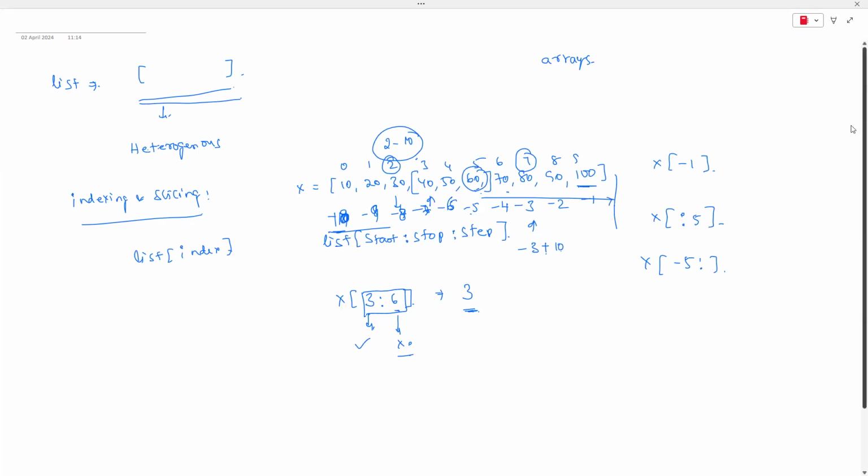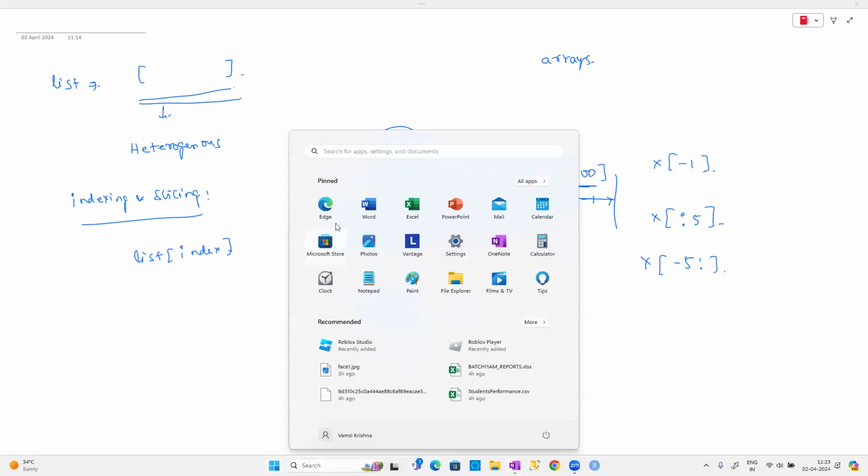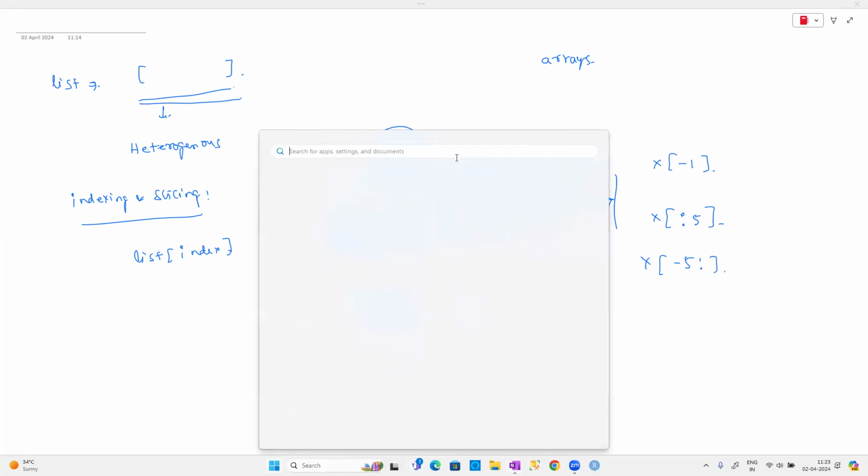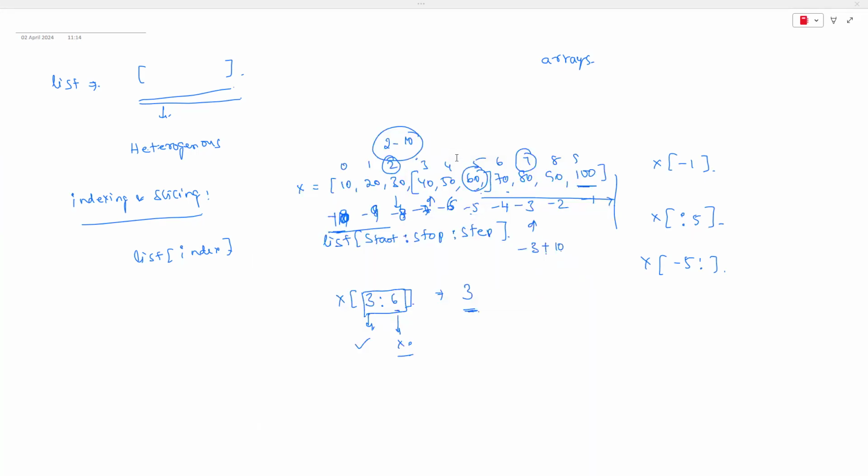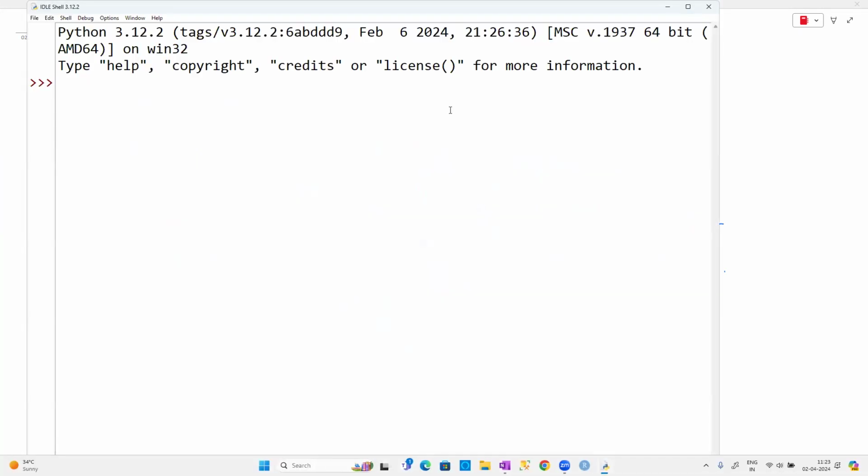Okay. So to understand this particular application, we'll do a little bit more practice. We'll do it in today's class. If anybody has missed yesterday's class, don't worry, guys. These are all only basics of Python. If you already have an idea, well and good. Even if you don't have the idea, we can easily work with this, guys. Let me show you how we are going to work with them.